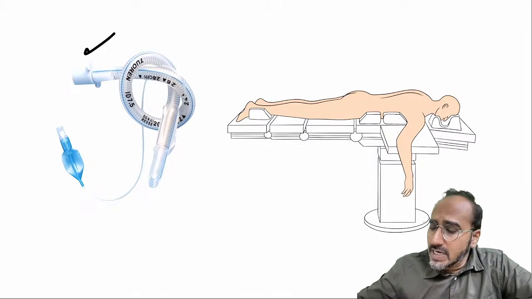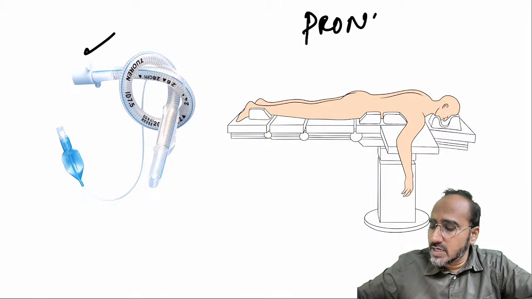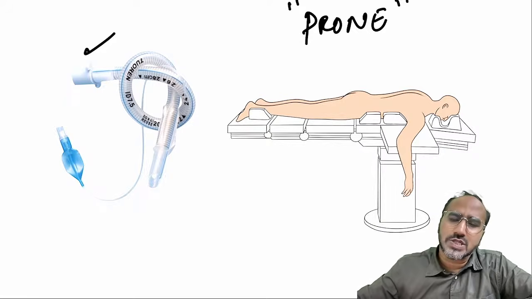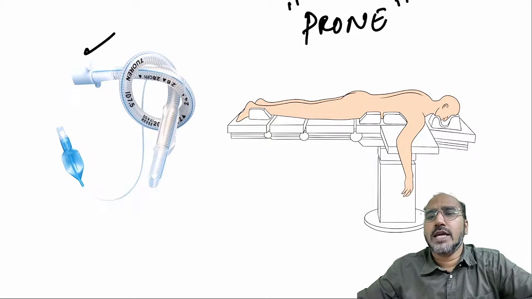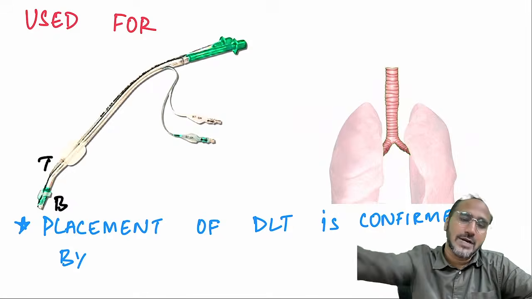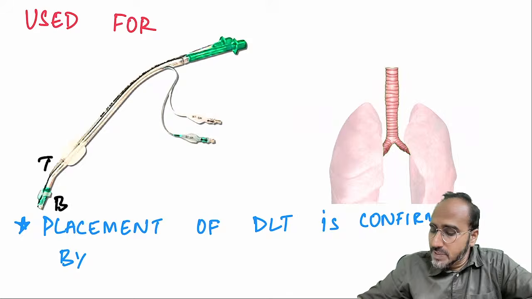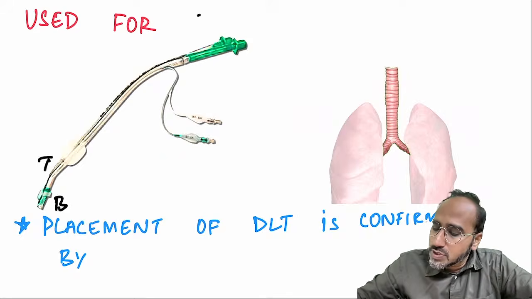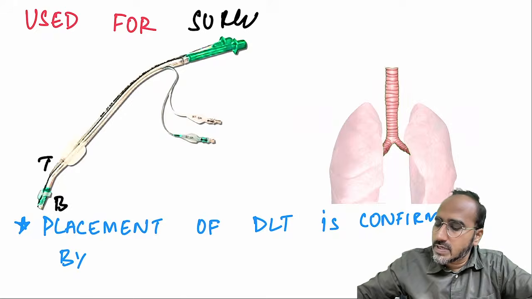This is the tube commonly used for patients who are positioned in prone position surgeries or patients who are required to keep the neck in a flexed position. You can use this flexometallic or armored tube. Apart from that, there is one more tube that we need to remember, that is called the double lumen tube. This double lumen tube is used for what, guys? This is used for surgeries requiring one lung ventilation.